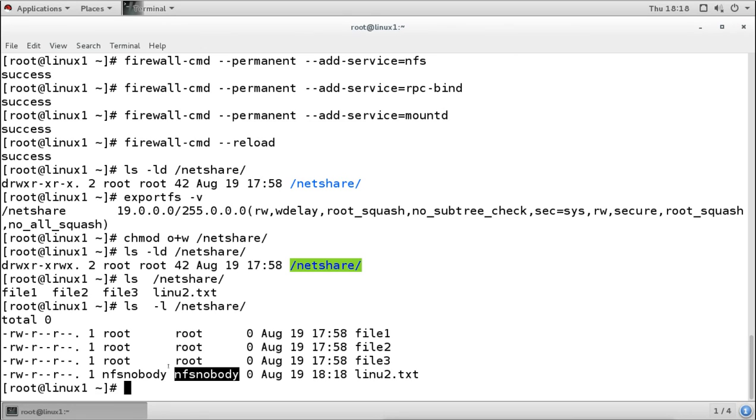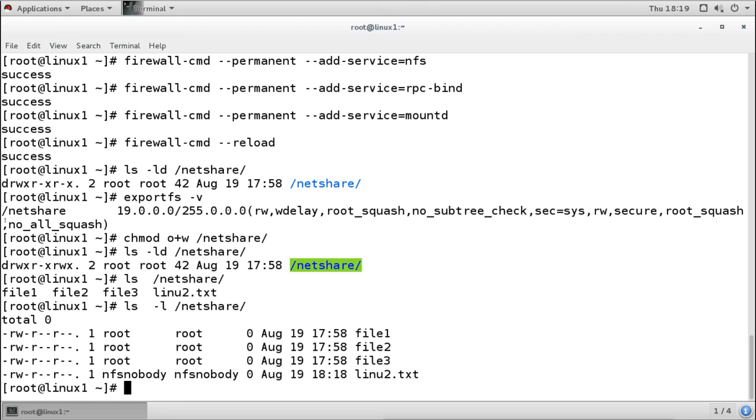Now if you don't want that, if you want to consider the other machine's root user also as root user, then you have to remove this option. There is an option here, it says root squash. If you want the root user of the other machine to also be treated as a root user, you have to remove this option. This option is configured by default, it says root squash, so it squashes the root user. And if you don't want this, then you will configure no root squash. That means you will add no underscore root underscore squash, like this.